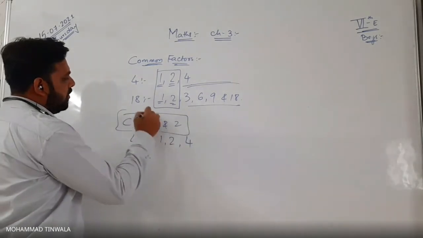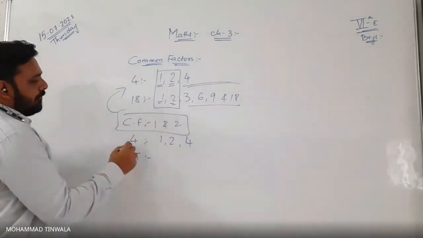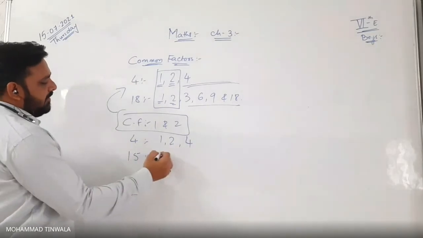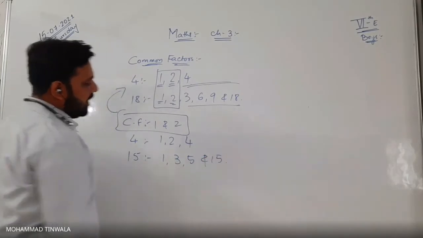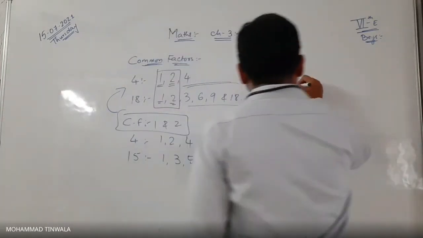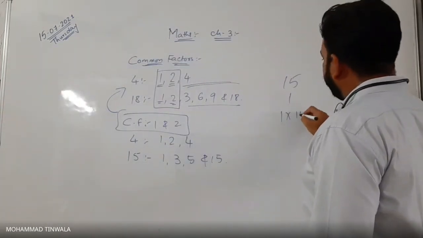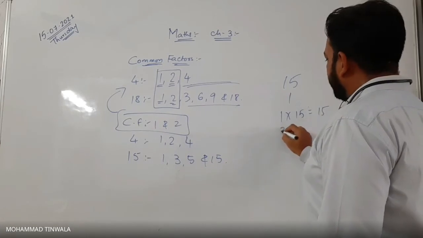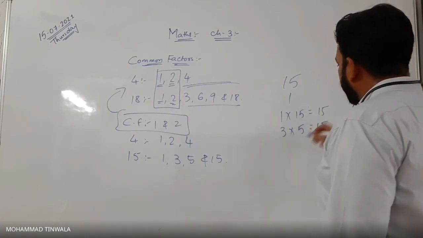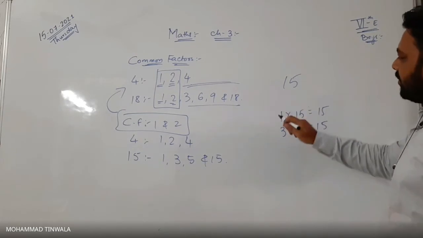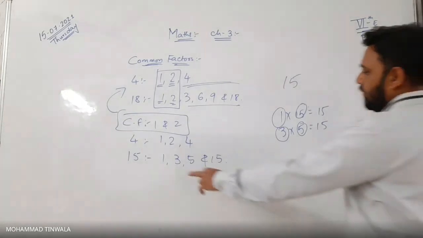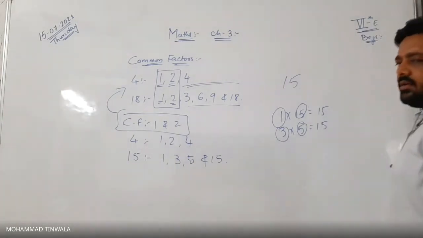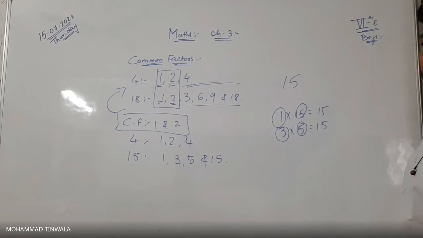Now 4 has 1, 2, 4, and 15 has 1, 3, 5 and 15. Am I correct? Yes, sir. What factors will come for 15? 1 15s are 15, 3 5s are 15. It will not go further. So factors of 15 are 1, 3, 5 and 15. Yes or no? Yes, sir.